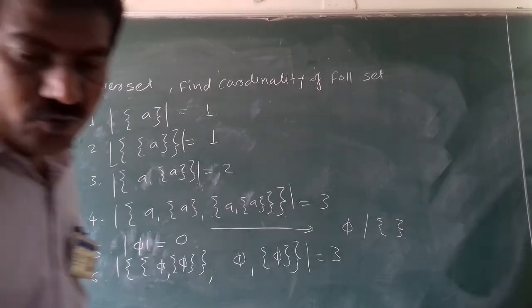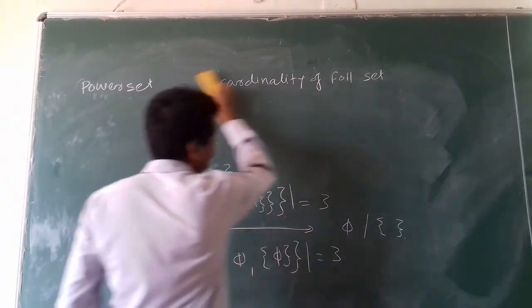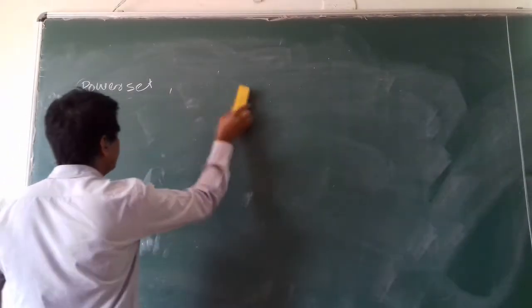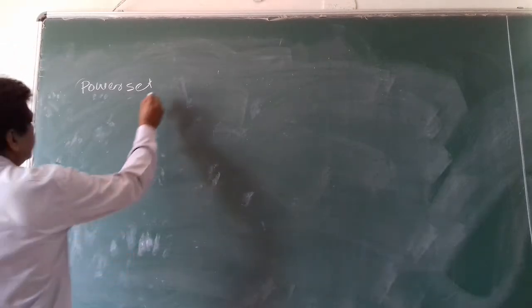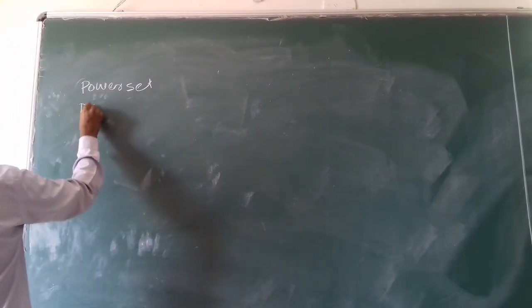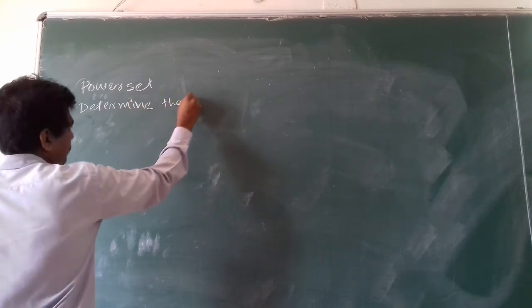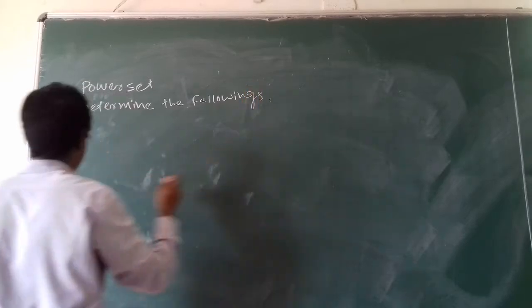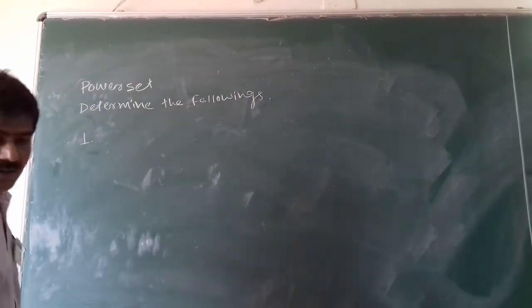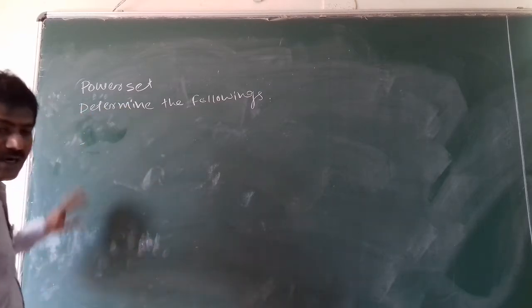Okay, so we'll move to the next example. The question is to determine the following. At the start, a set is given.